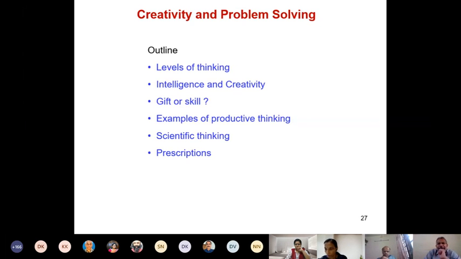Similarly, creativity and problem solving, a discussion of this topic for 3 hours, what is it meant for? We are not saying in 3 hours you will develop the thinking. We are saying in 3 hours you will be able to recognize what is good thinking. Unless you are able to recognize and you know these various ideas, how will you develop the thinking in yourself? So this description on this slide is not clear as to what will be achieved at the end of this lecture, right?